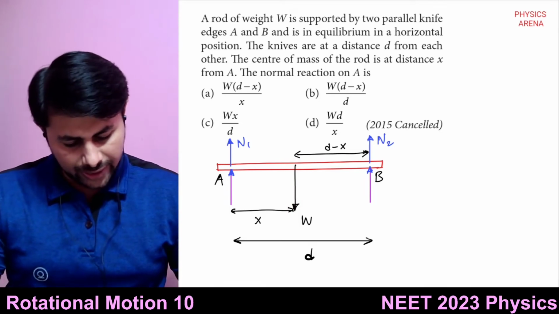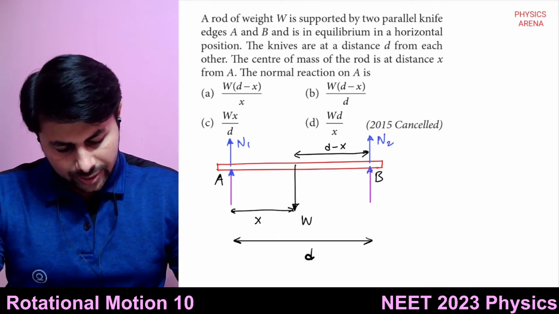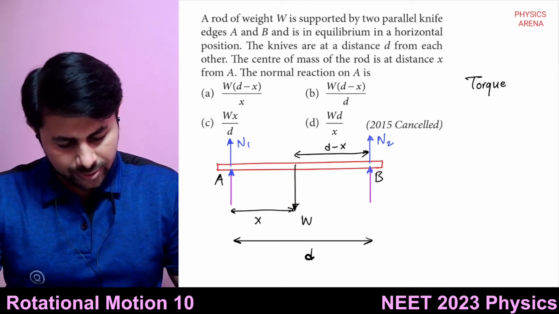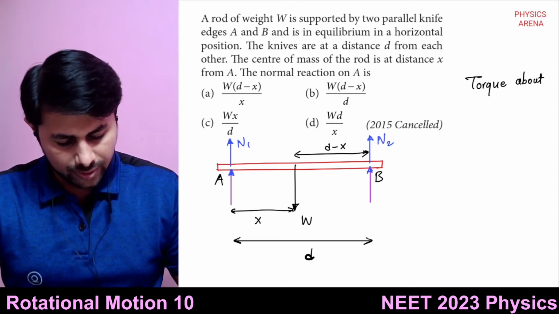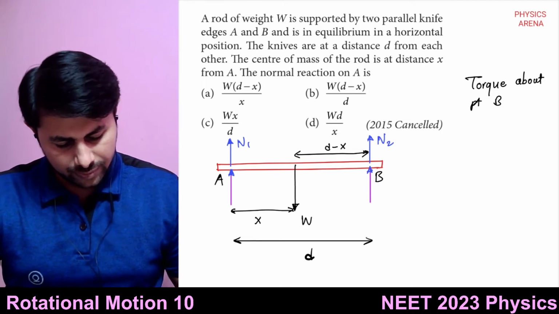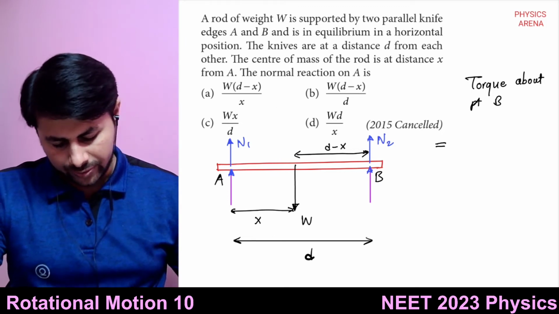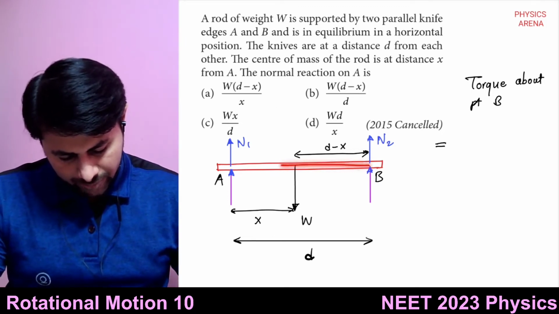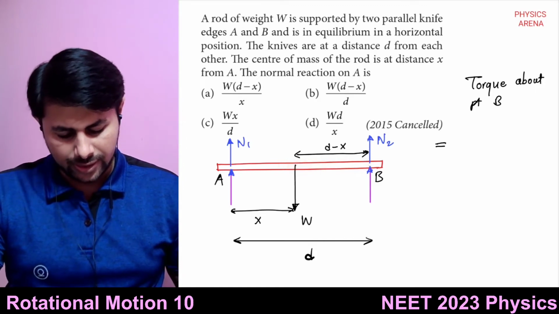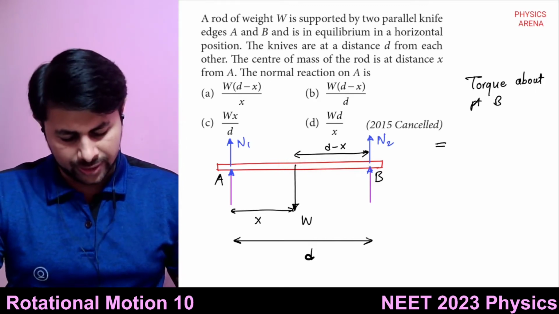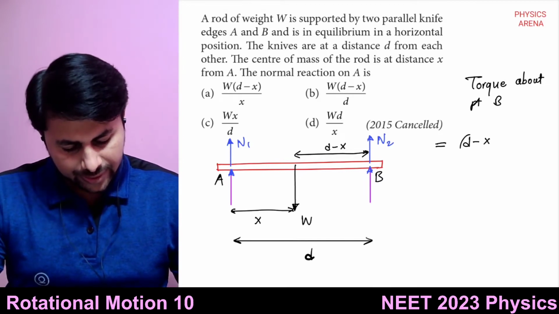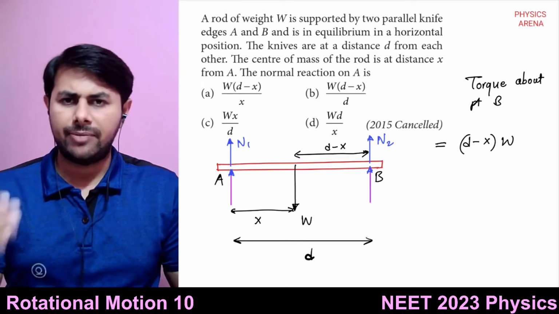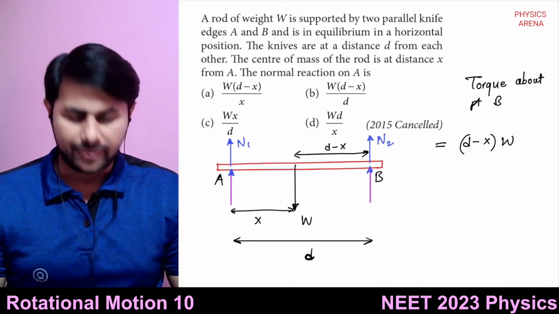So let's take torque due to all the forces about point B. How much is the distance of W? It is D minus x, so D minus x multiplied by W multiplied by sine of 90, which is 1.